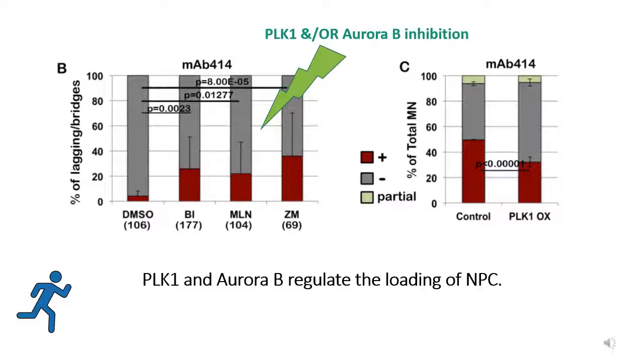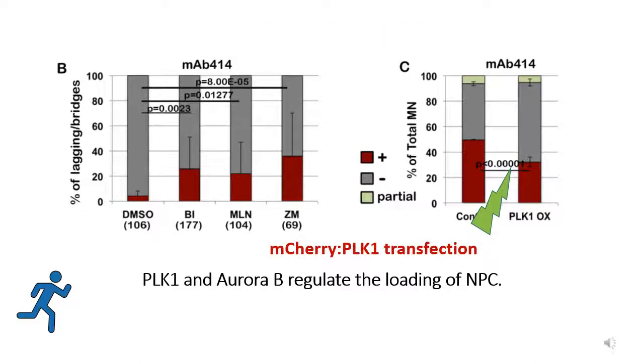The effect caused by PLK1 inhibition was surprising, as this kinase has never been reported to act on nuclear envelope reformation. These findings were further supported when HeLa cells transiently transfected with mCherry-PLK1 and fixed and stained for MAB414 showed a significant decrease in the level of nuclear pore complex proteins.